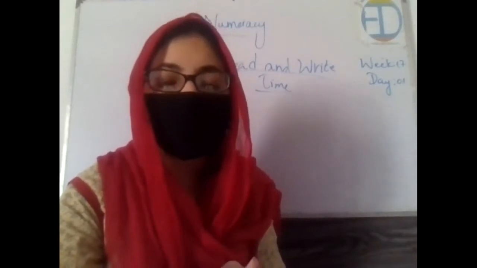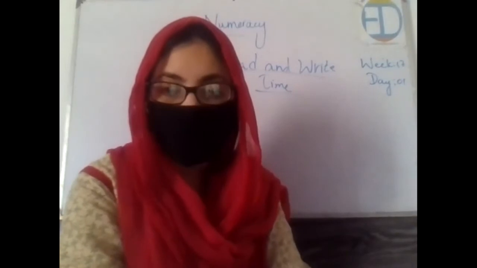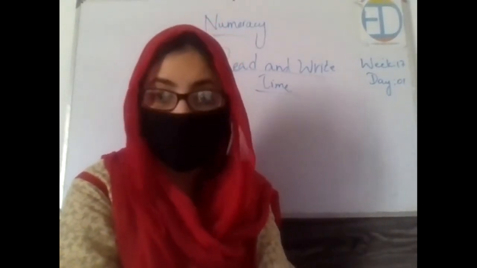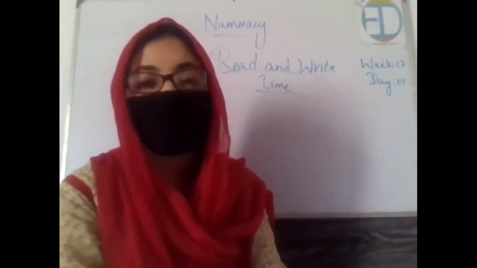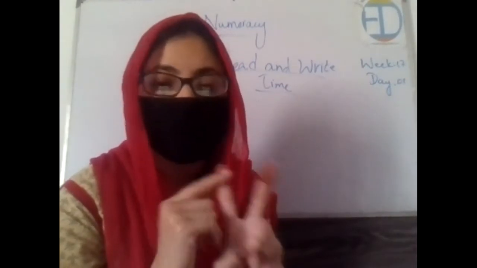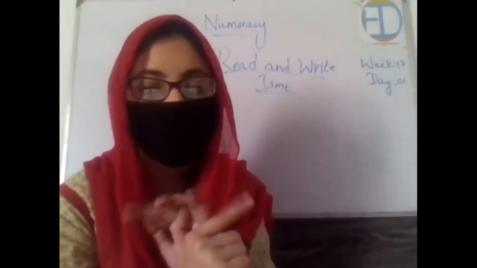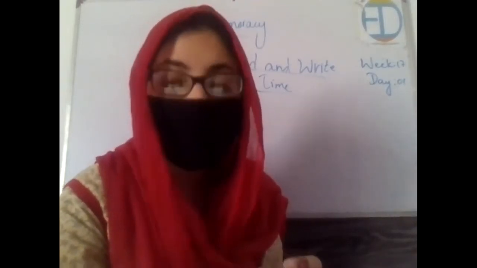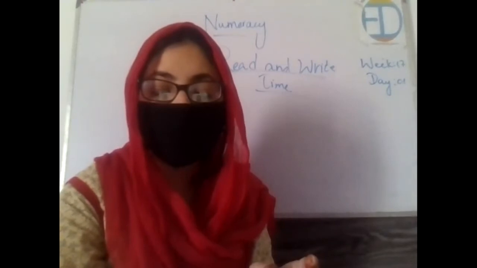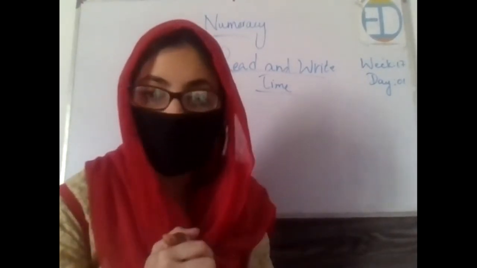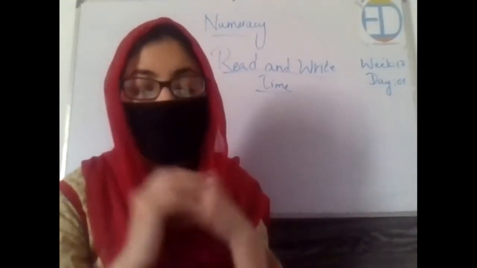Okay. So who is going to tell me what is the unit that we covered last week? Excellent. We are talking about time, right? We have two types of clocks: one is digital and the other one is analog, right? And we have so far covered only analog. We have not talked about the digital one up till now. We have also talked about how we can make a clock face. We made a clock face together in the class. That was an interesting activity.